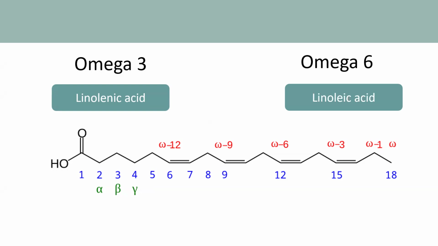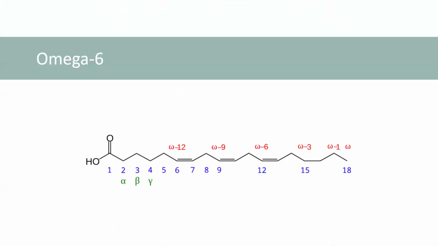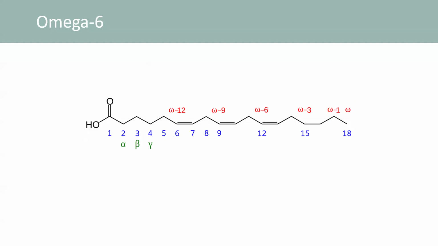Now, those two names are very close together. I always remember that the longer name, linolenic, goes with the shorter number, omega-3. Let's take a closer look at these two families of polyunsaturated fats. An omega-3 fat has the first double bond on the third, 1, 2, 3, carbon, the third carbon from the omega end. That's the end opposite the acid end. And an omega-6 fat has the first double bond on the sixth carbon from the omega end.